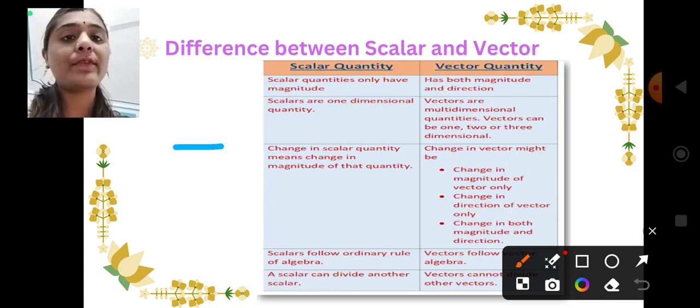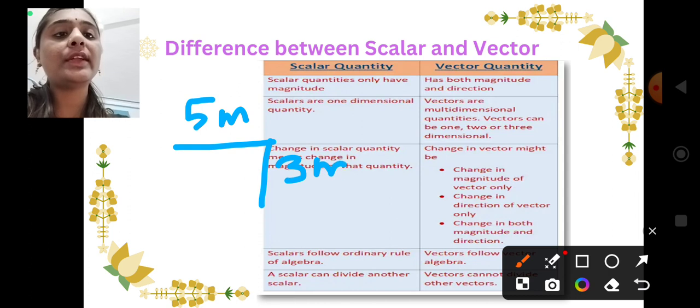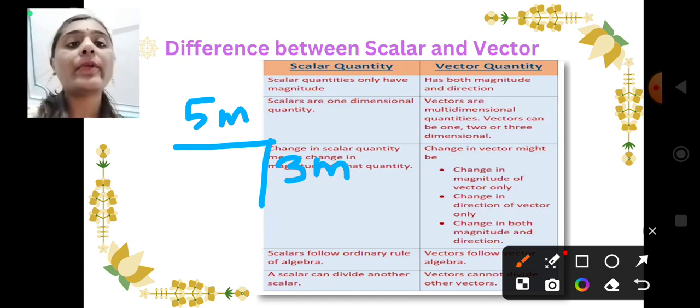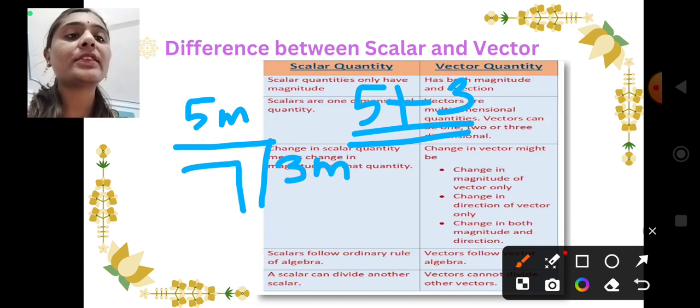Now let us see, scalar follows the ordinary rule of algebra. In the case of distance, in the example we have seen, 5 meter distance, if the person is going from here to here, and then goes 3 meter towards down, towards the south, what will happen? Total distance covered will be 5 plus 3. Normal algebra, that is equal to 8 meter, right?